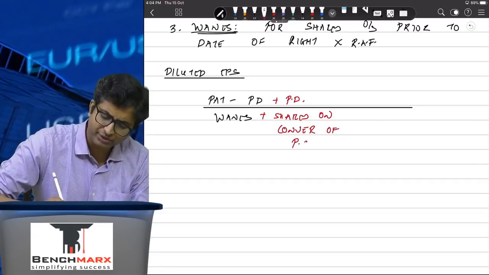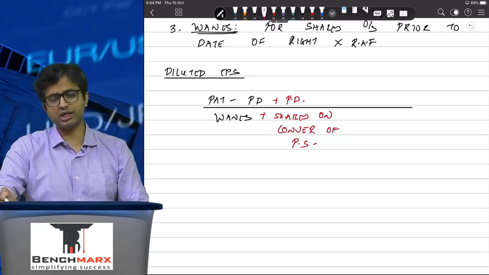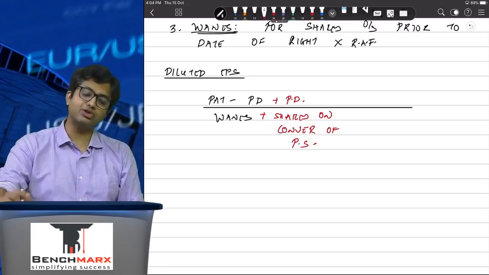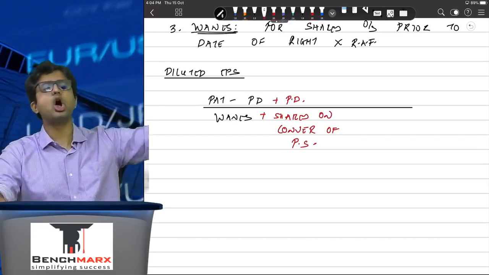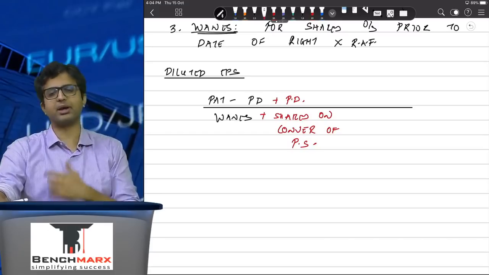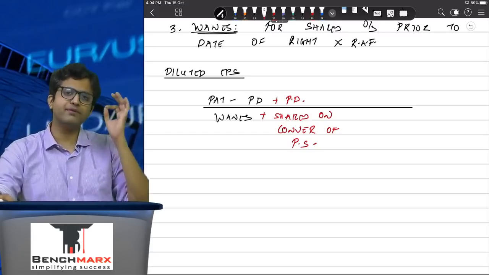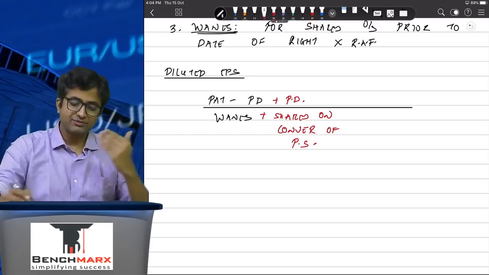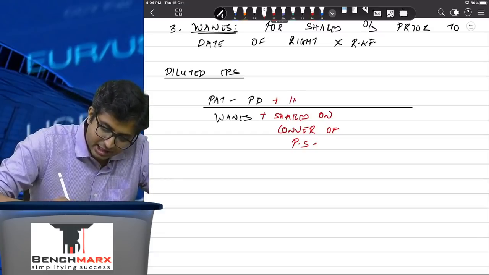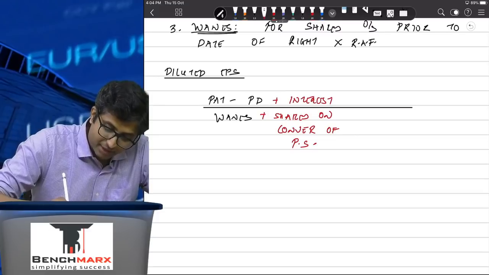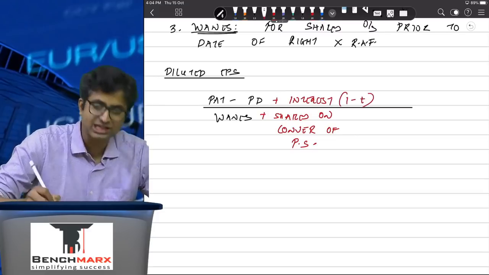Achha, is it possible that debentures can get converted? Yes, if they are convertible debentures, and if debentures are converted, from when are they converted? Well, usually from the beginning of the year or from the date of the issue of those debentures or preference shares, as the case may be, whichever is later. So over here, if the debentures are converted, yes, this will help you in saving interest. But interest, remember, comes with the tax deductibility.